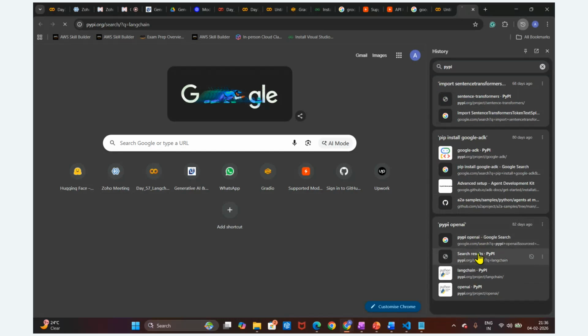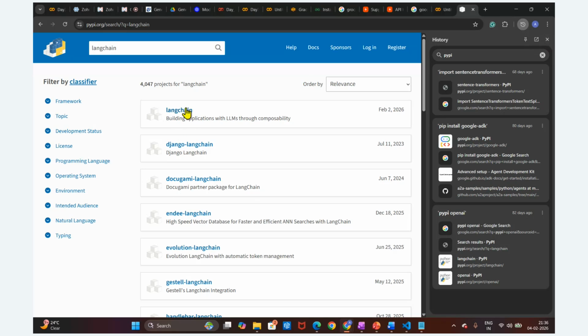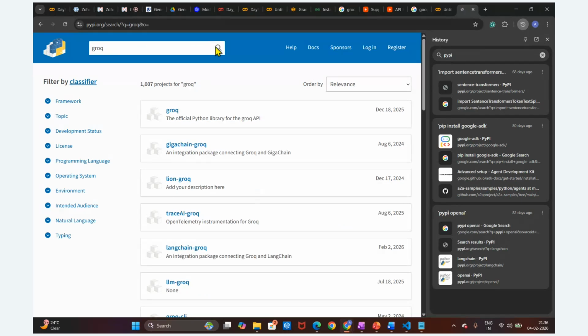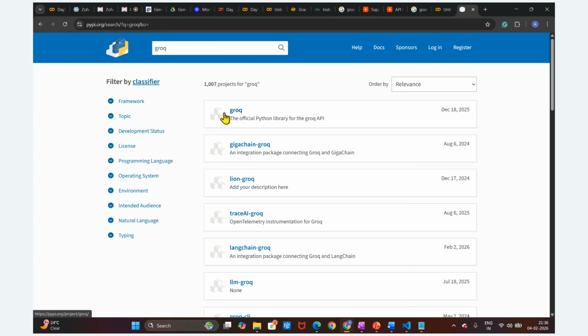Search results for PyPI. Let's suppose I want to download this Groq. This manages all the packages, guys. This is the external community. Some of the packages we utilize come from Python, but some packages are not readily available in Python. We have to download them from PyPI. PyPI is the organization where these different packages are stored.